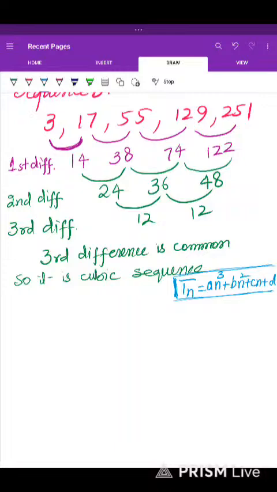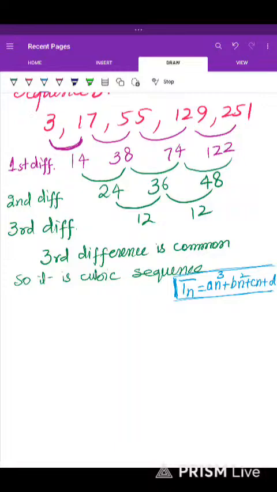So we don't come up with any conclusion. We cannot conclude anything, so we find another difference: 38 minus 14 is 24, 74 minus 38 is 36, 122 minus 74 is 48. The second difference is calculated and still no common value is observed, so we cannot conclude anything.